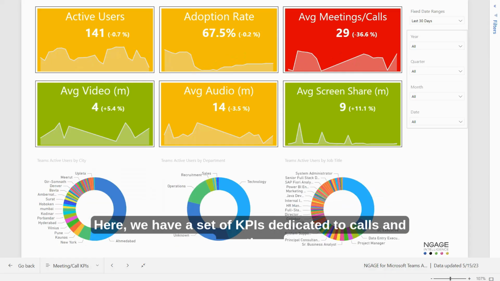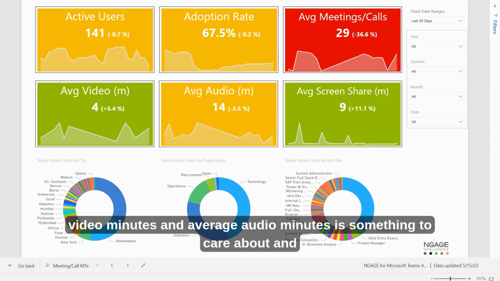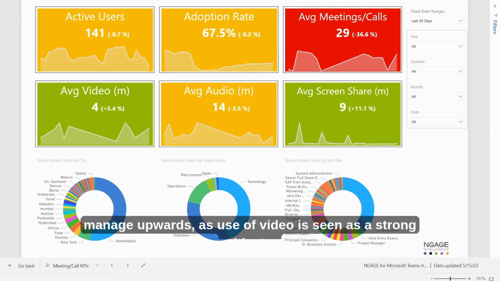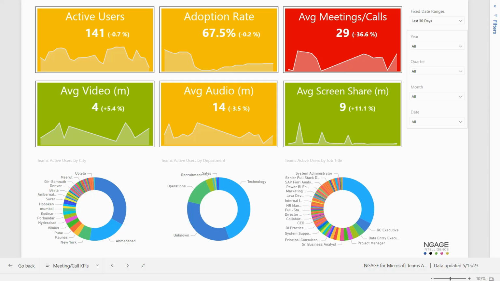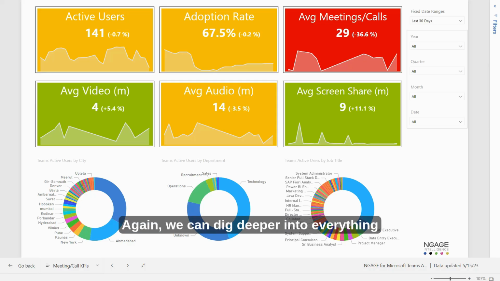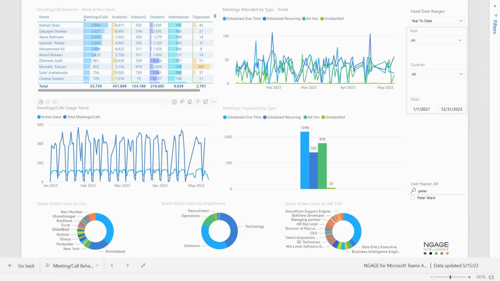Here we have a set of KPIs dedicated to calls and meetings. For some in the new world of remote working, the relation between average video minutes and average audio minutes is something to care about and manage upwards, as use of video is seen as a strong mitigator for the near extinction of in-person meetings. Again, we can dig deeper into everything you could want to know around the organisation, attendance and behaviour around calls and meetings.